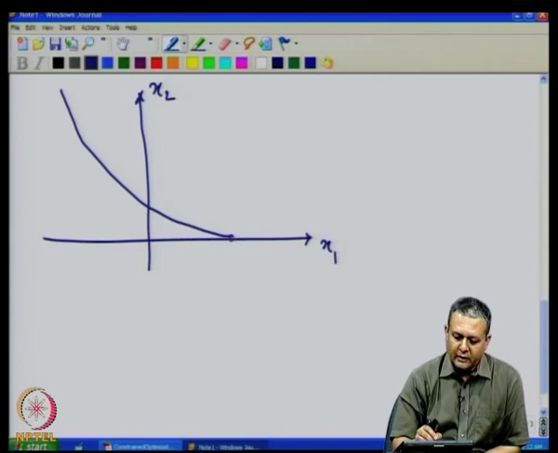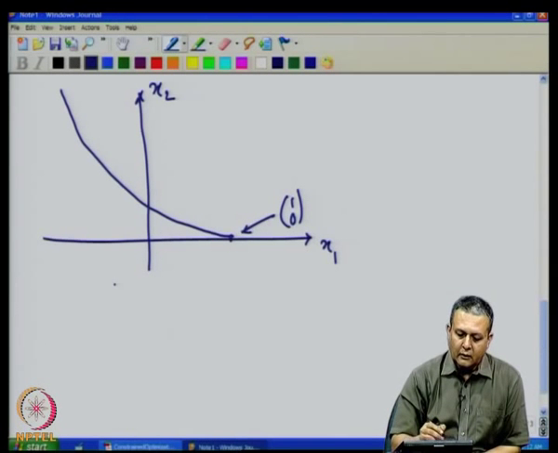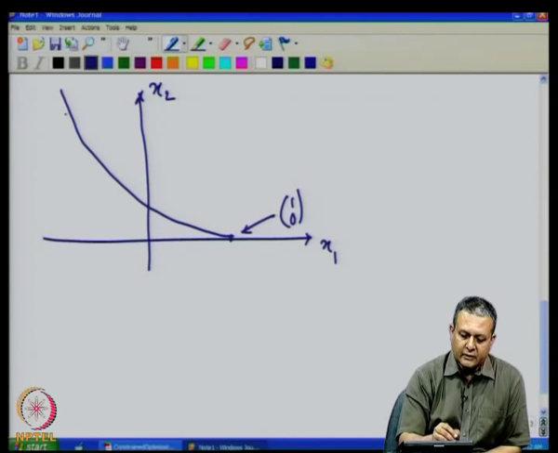So, suppose this point is (1, 0), and this is one constraint and the other constraint is x2 greater than or equal to 0.